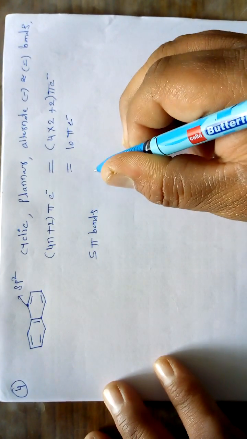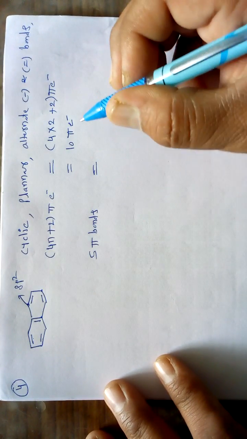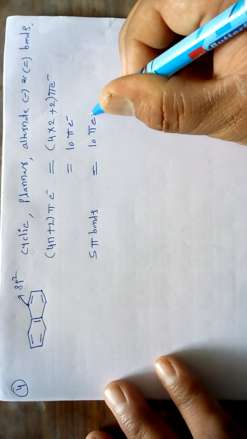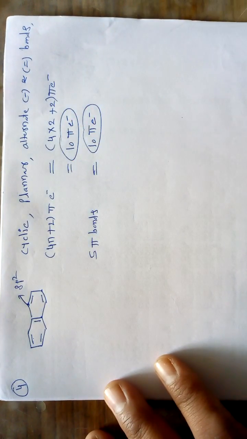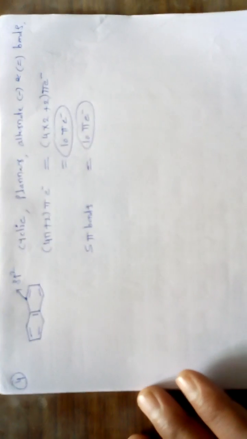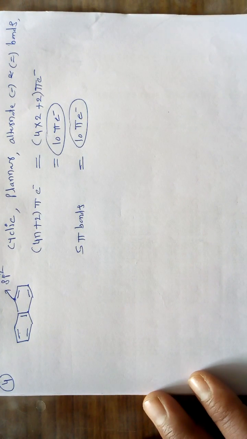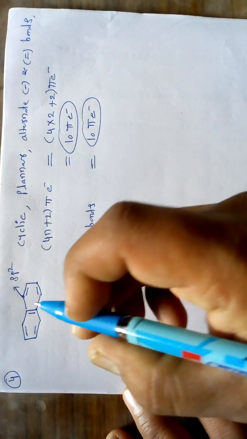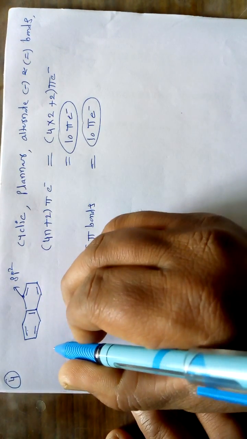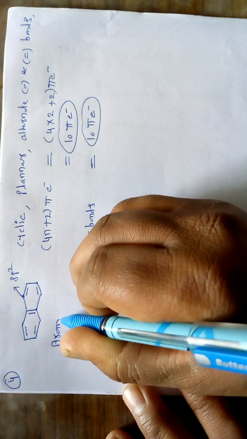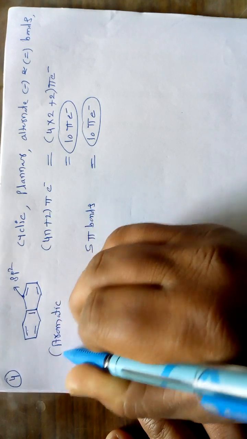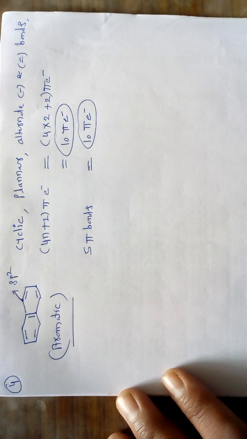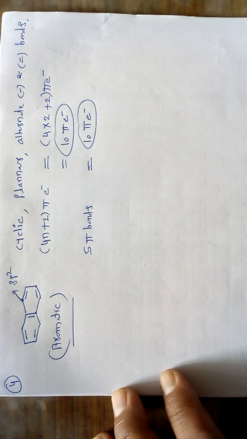Each pi bond has 2 electrons, so 5 bonds is nothing but 10 pi electrons. So we can say these two numbers of pi electrons are similar to each other, and that's why we can say this naphthalene molecule is aromatic in nature. This is the important example of aromatic compounds in which 2 benzene rings are present.